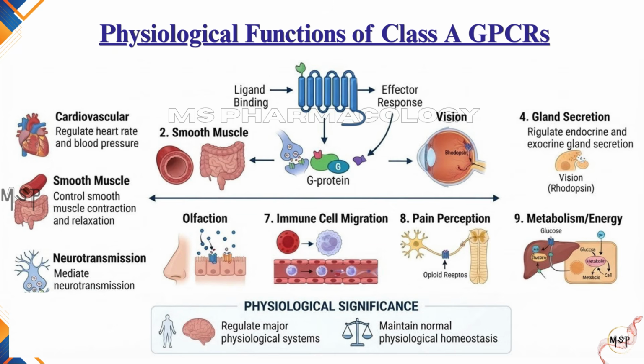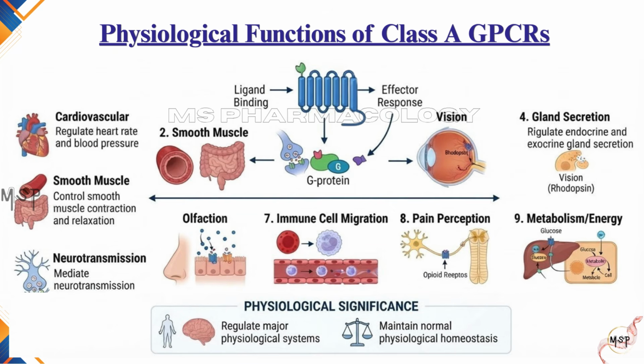Their functions include regulation of heart rate and blood pressure, control of smooth muscle contraction and relaxation, neurotransmission throughout the central and peripheral nervous systems, endocrine and exocrine gland secretion, vision through rhodopsin, olfaction through odorant receptors, immune cell migration through chemokine receptors, pain perception through opioid receptors, and regulation of metabolism and energy balance. This broad range of functions makes Class A receptors indispensable for maintaining normal physiological homeostasis.